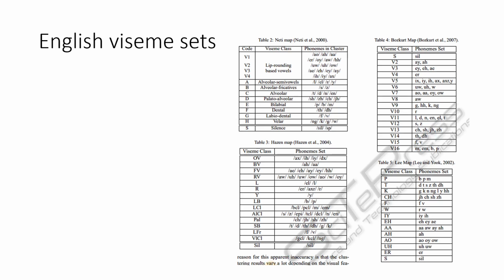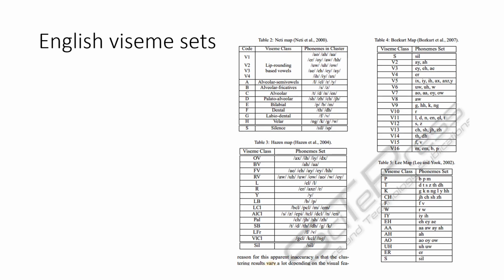VSEMs are the visual counterparts of phonemes, groups of speech sounds that look similar when articulated. While phonemes are defined acoustically, VSEMs are defined visually based on lip shape, jaw movement, and visible tongue position.